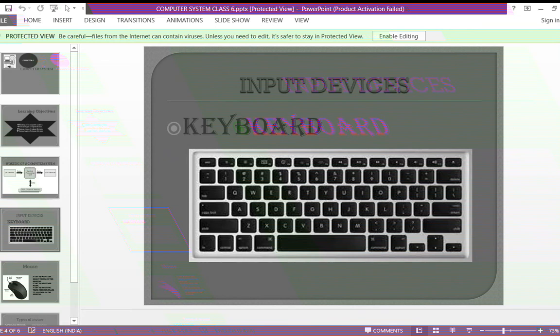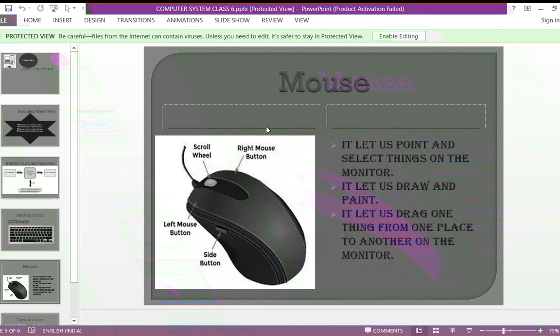So these are some of the special keys, and there are also function keys from F1 to F12. These 12 function keys are present in your keyboard. So next we will see your mouse. What can you see in the picture? Can you tell me how many buttons the mouse has?